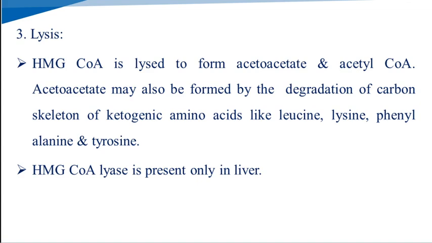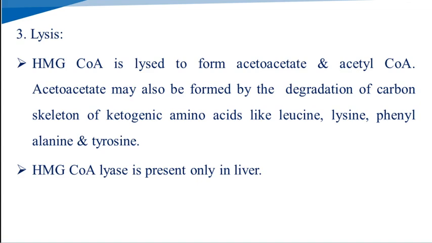The HMG coenzyme A, which is produced in the second step, is lysed, that means cleaved, into acetoacetate and acetyl coenzyme A. This acetoacetate may also be formed from the degradation of the carbon skeleton of ketogenic amino acids, that means ketone formation that produces ketone bodies, from amino acids like leucine, lysine, phenylalanine and tyrosine. The HMG-CoA lyase is the enzyme which is present only in the liver. That means this step takes place only in the liver.